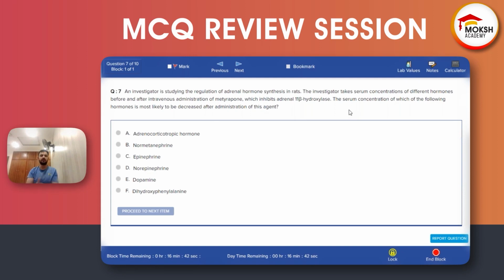Okay, metyrapone inhibits conversion of 11-deoxycortisol to cortisol through the inhibition of 11-beta hydroxylase enzyme. The right option here is epinephrine. The right answer is epinephrine. Okay, why? Because